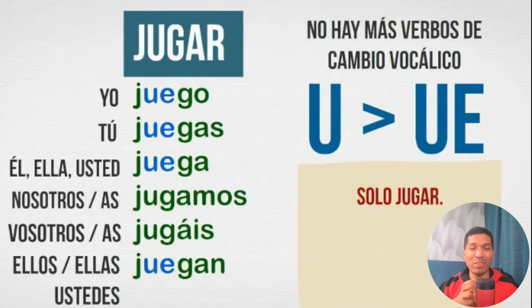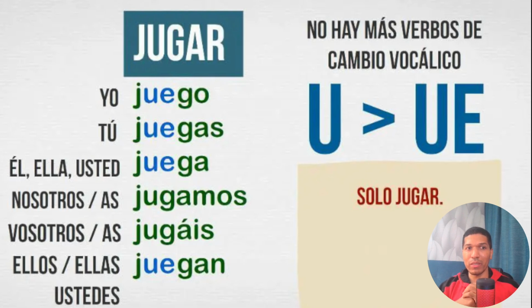Here we have a very interesting group because it's only one verb that is like this, and it's jugar, to play. Jugar, yo juego, I play, tú juegas, you play. Yes, and nosotros and vosotros stay the same. Got it? It's not so hard to remember, I think. In this group we have only one verb, and we change U to UE.